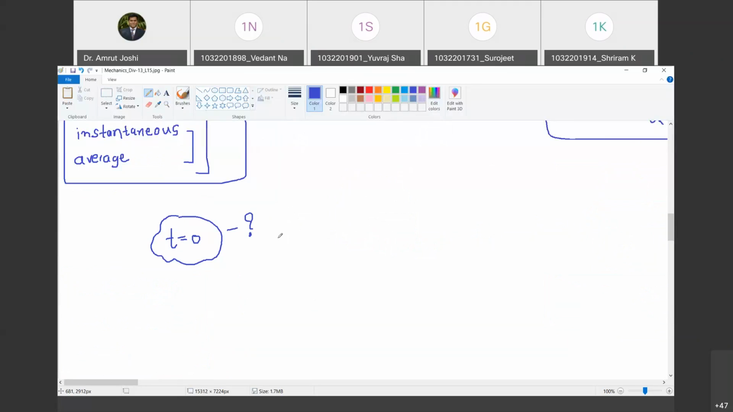No, it is time. So how can it be position? So at time t equal to 0, the velocity is equal to 0 and other things that are related to time are equal to 0. And why do you think so? Sir, particle is at rest. Particle is at rest. And why do you think so? Anyone else?